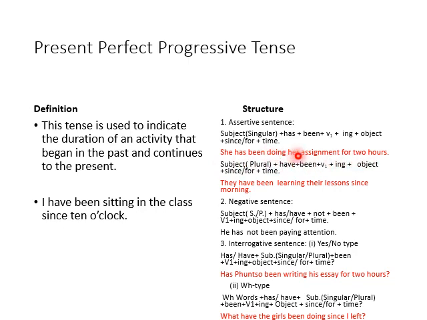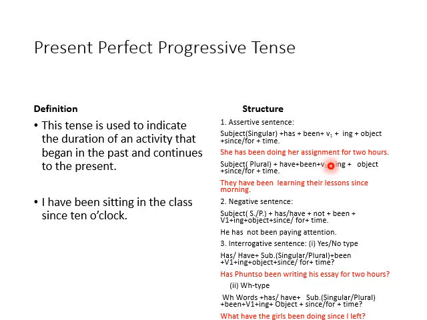In perfect tense, we don't mention time, but here we use time also if there is one. We use since if the time is exact. If we know the exact time, there we use since. If we don't know the beginning of the action, we use for.